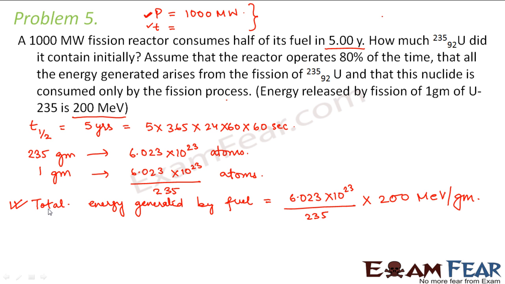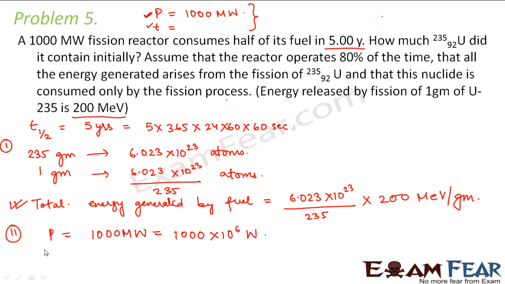Now let us try to calculate the total energy of the fission reactor. This was my first part. Now in the second part of the solution, we will calculate the total energy of the fission reactor. Here the power of the fission reactor is given as 1000 megawatts, which is 1000 into 10 to the power 6 watts.